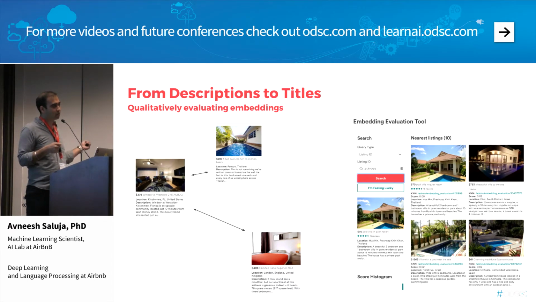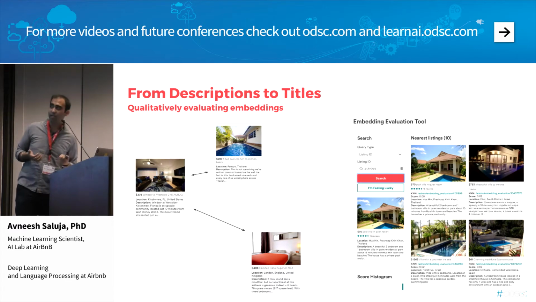I also mentioned, as you saw in the model architecture, that at the end of the encoder, when we go left to right through the description, we get an embedding that represents the encoder hidden state. And what can we do with this embedding? Well, the nice thing is, if it's a vector, we can do things like clustering and k-nearest neighbors. And that's something we've done here as well.